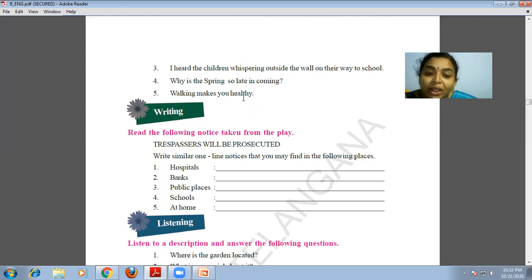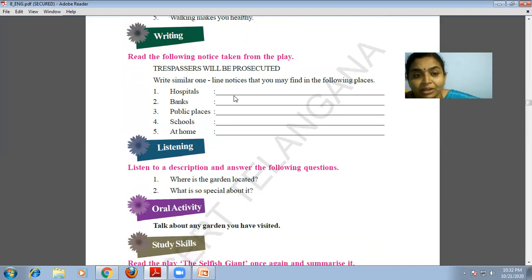Walking makes you healthy. What makes you healthy? Walking makes you healthy. So walking is a gerund, children. Okay, we'll go to the writing part.